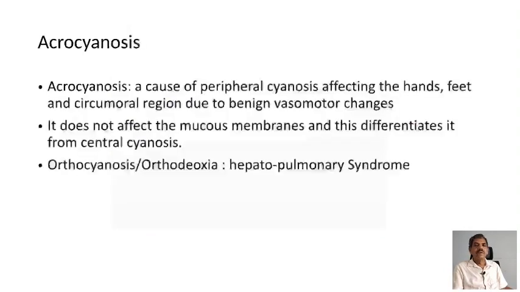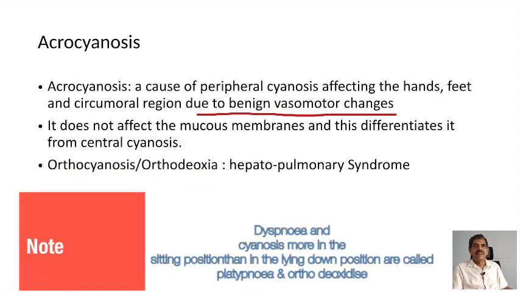Another term you should remember is acrocyanosis. Acrocyanosis is the vasomotor instability related blueness of the fingers and feet. But this cyanosis usually will not occur in the oral cavity. Orthocyanosis or orthodeoxia is the cyanosis and deoxygenation appearing in the sitting position, not in the lying down position.